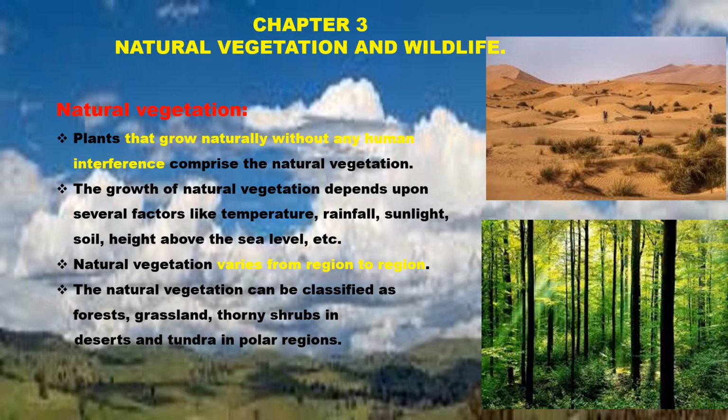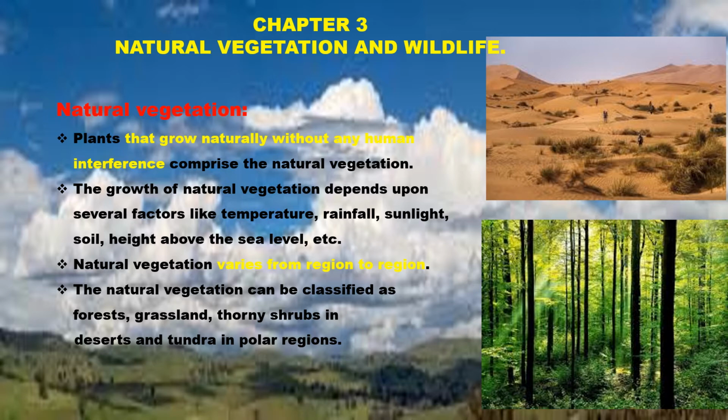Natural vegetation means the plants that grow naturally without any human interference, without the help of any human need. Such kinds of vegetation are known as natural vegetation. We cultivate crops in agricultural land, and all those vegetations do not come under natural vegetation, because natural vegetation is where human help is not needed for that particular forest.